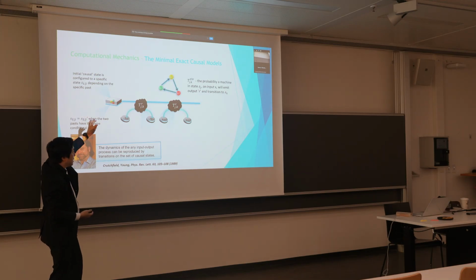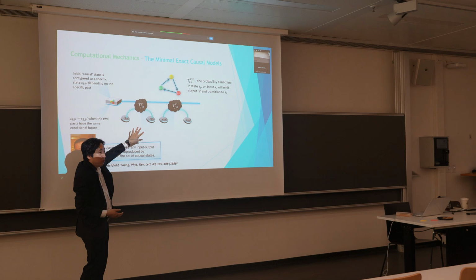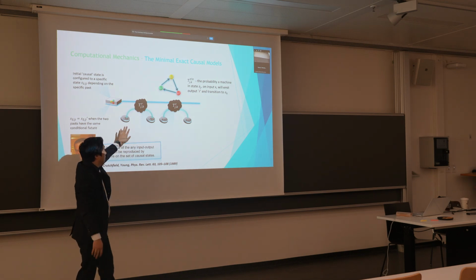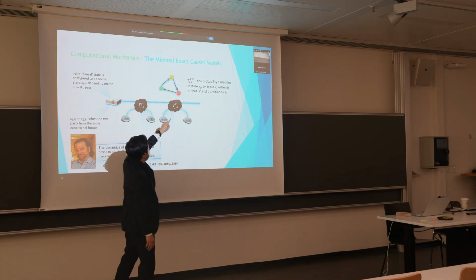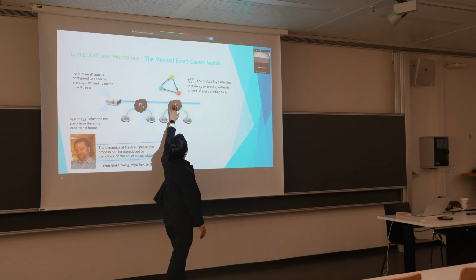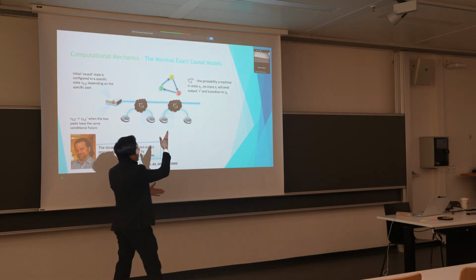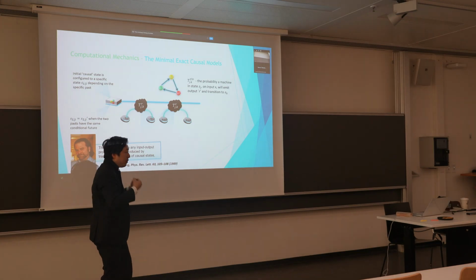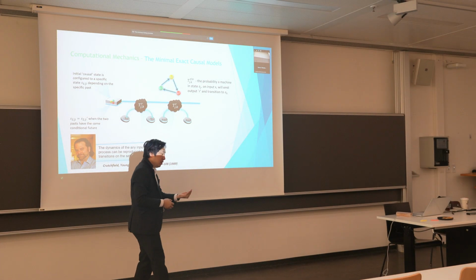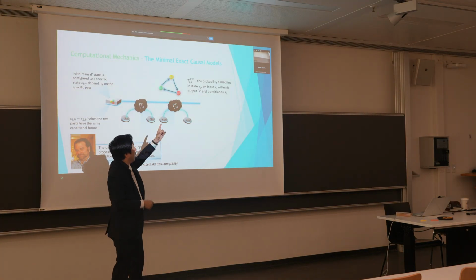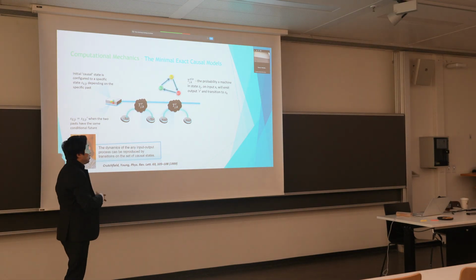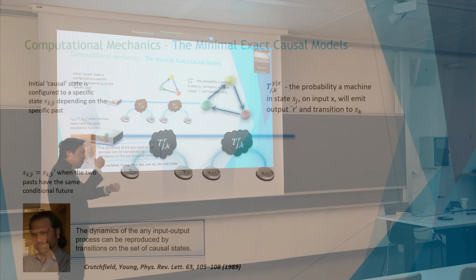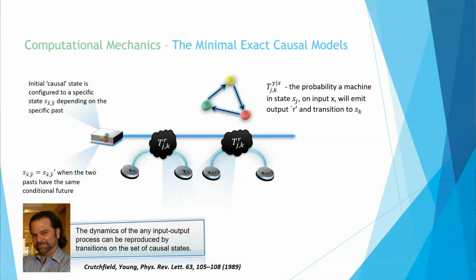And such that the dynamics or the behavior that we want can be completely described by a single transition probability matrix or tensor. Basically, it's the probability T^y_{x,jk}. It's just the probability that we start from some state s_j, and on input x, output y, and transition to state s_k. So it's this four-parameter tensor object, and once we specify that, then the entire input-output behavior of this machine is specified.